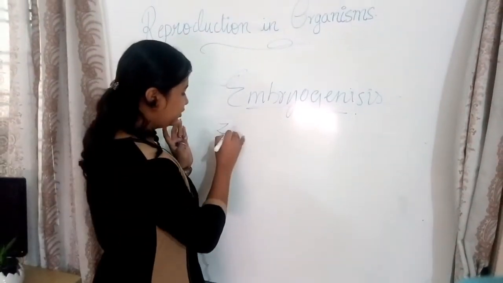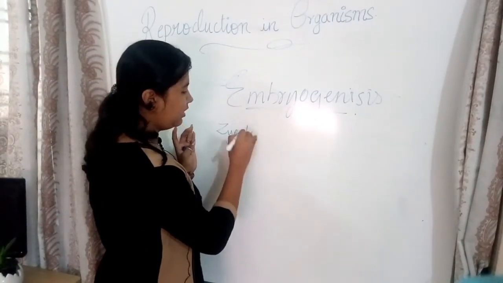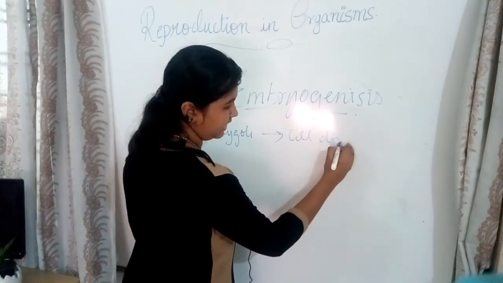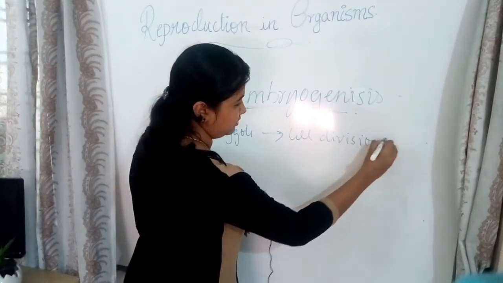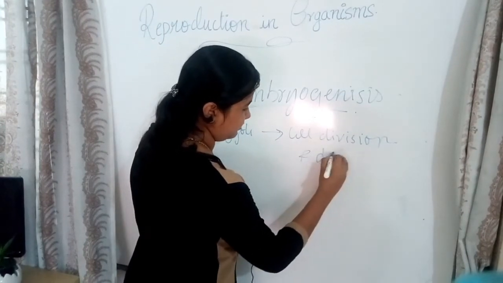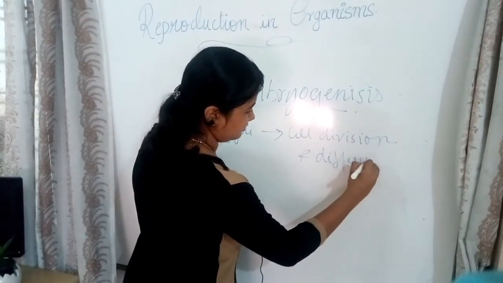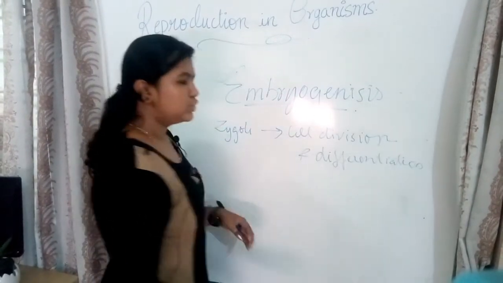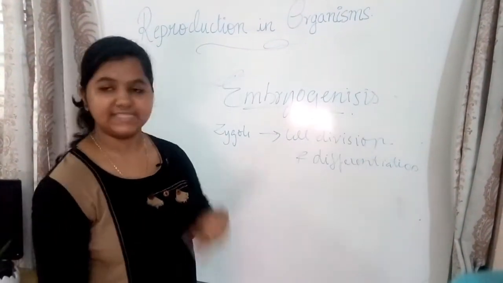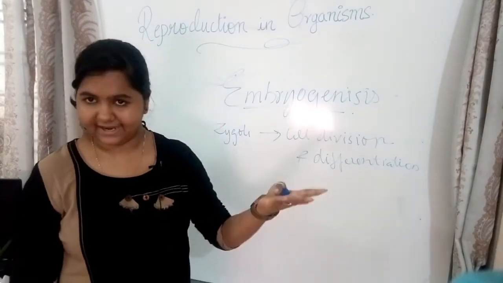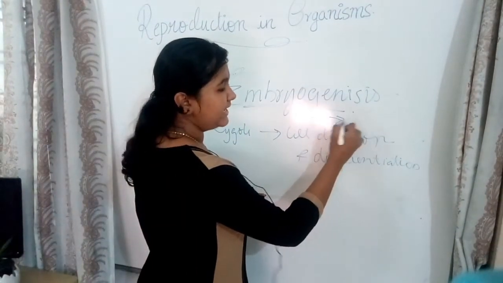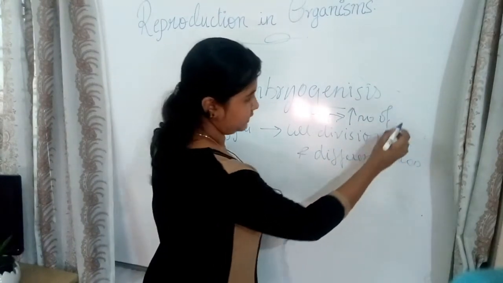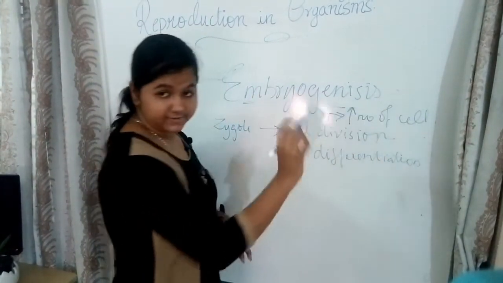So the zygote undergoes cell division and differentiation. So what happens when the cell is divided? When the cell is divided, it helps to increase the number of cells. Okay, that helps to increase the number of cells.